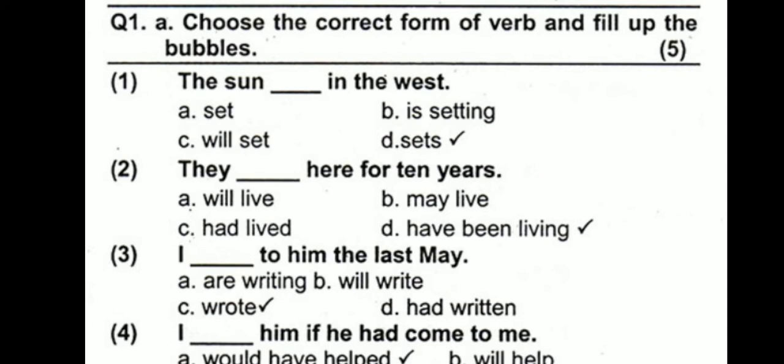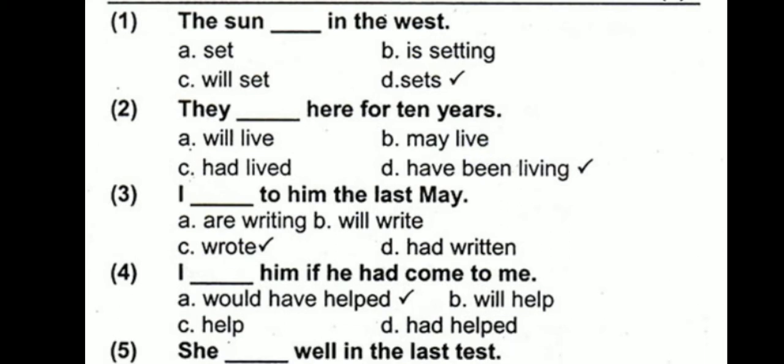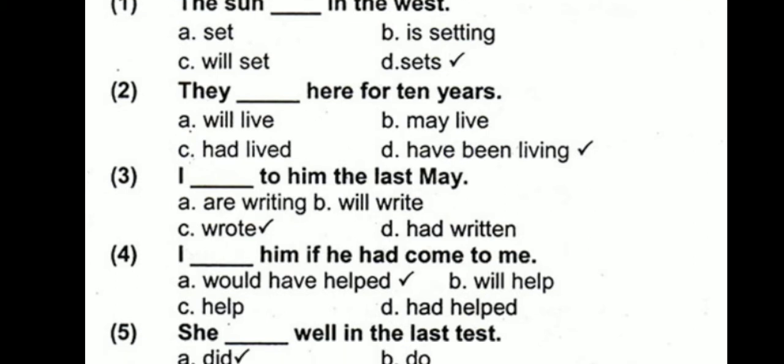Second is they dash here for 10 years. Will live here for 10 years doesn't make sense. We may live here for 10 years, had lived here for 10 years, have been living here for 10 years, because this is present perfect continuous tense, in which we use have been or has been. And what is present perfect continuous tense? This is something that started happening in the past and is still going on, still continued.